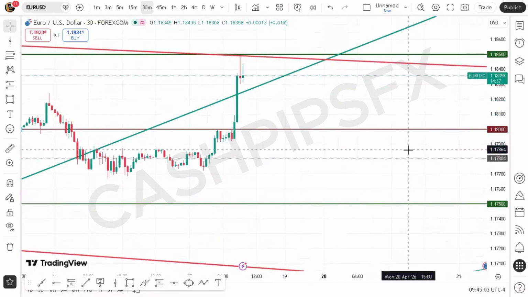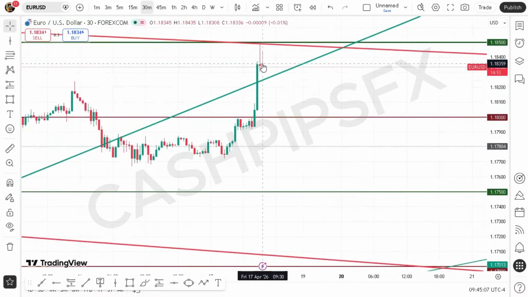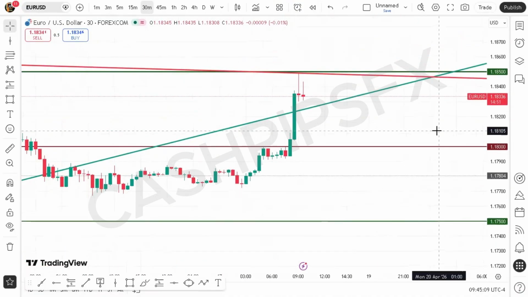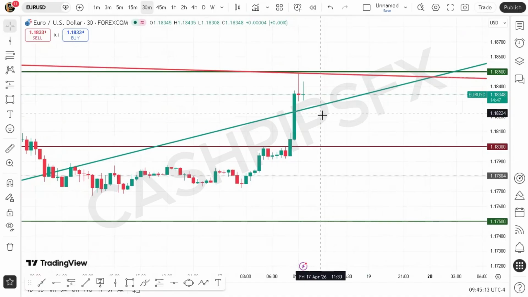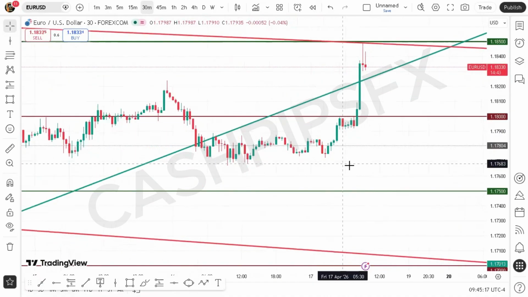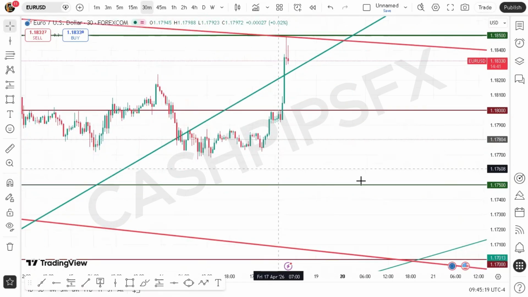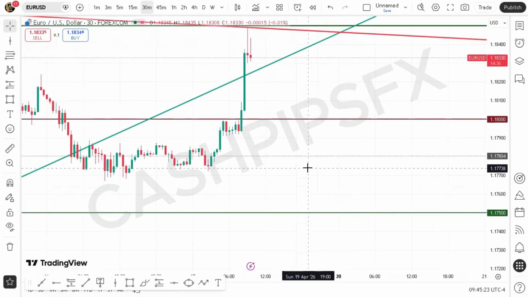So ideally, we think Euro USD is likely to drop off of this area, and this is the right time for you to maybe start taking your entries. And then we put our stop loss right above here. Maybe 1.186 is a good area for our stop loss on the Euro USD trade. Right now, Euro USD is mature. I think it's worth risking, and let's take that trade right now.